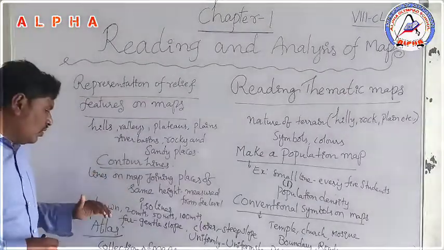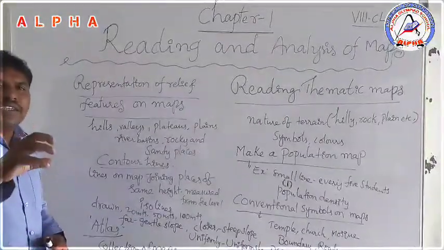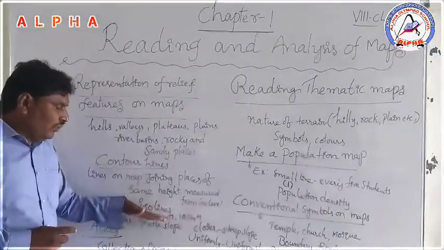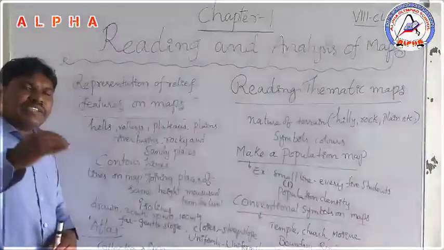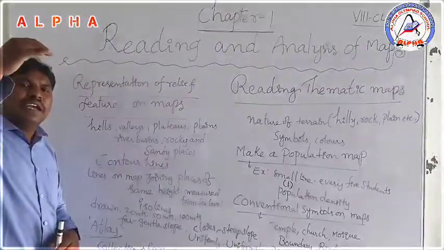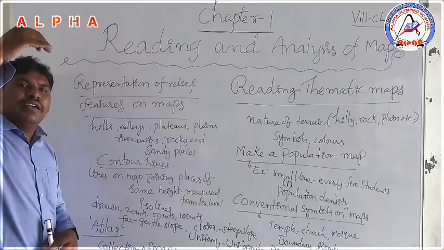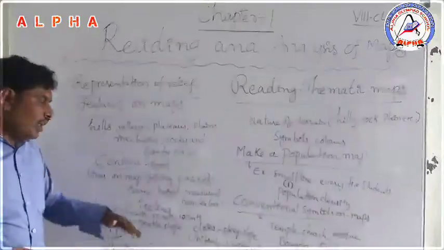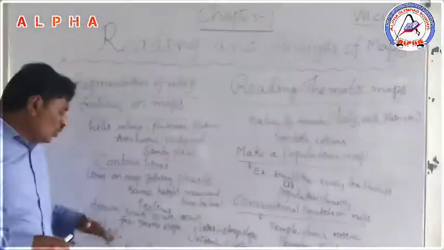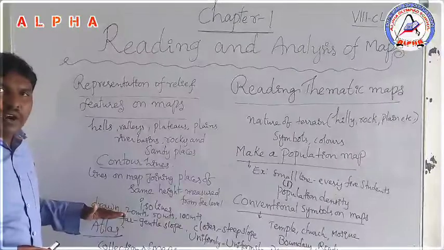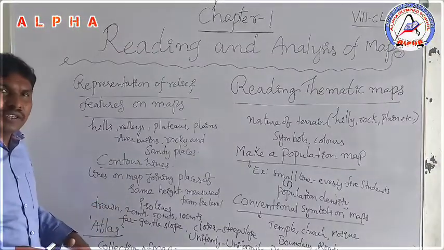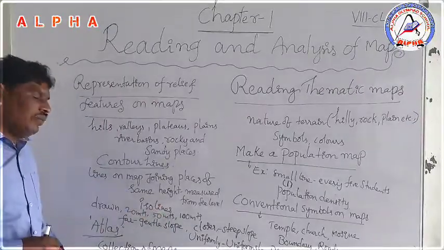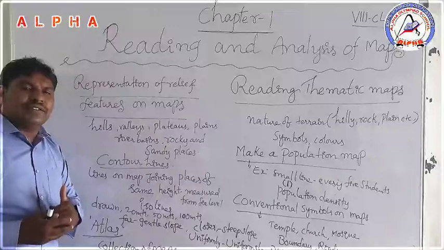We can draw the contour lines at fixed intervals, like 20 meters, 50 meters, or 100 meters. We can take fixed intervals like 20, 40, or 50, 100, or 100, 200 meters. So when we draw contour lines, we take a fixed interval of 20 meters, 50 meters, or 100 meters.